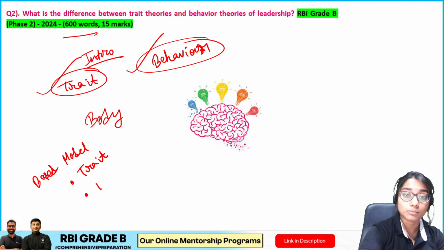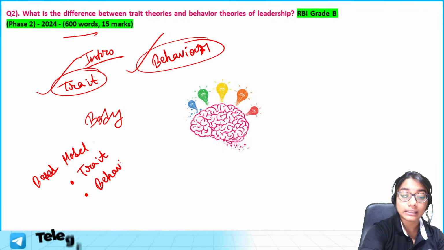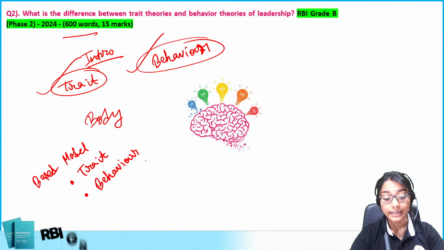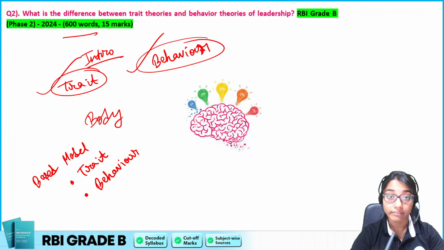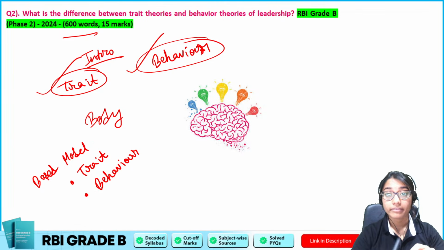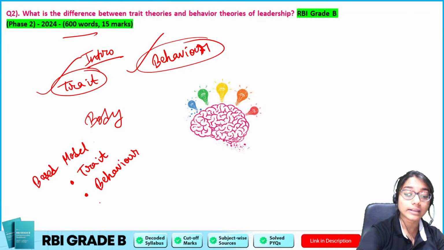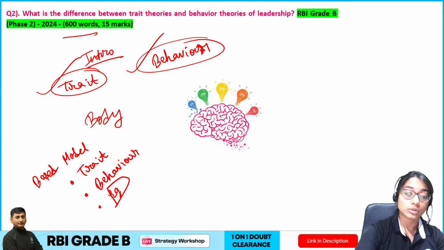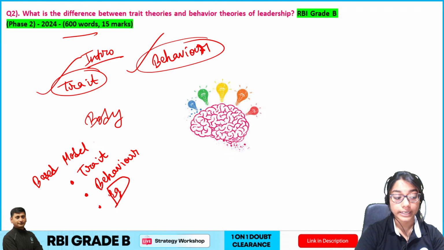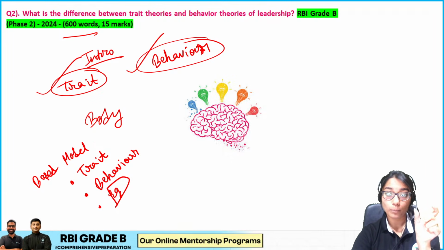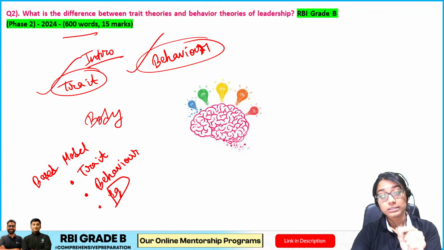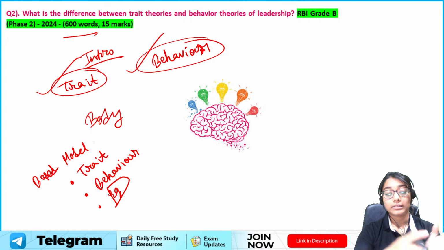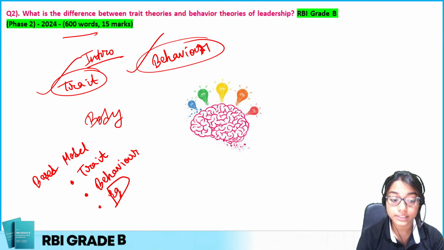Then I will mention about behavior theories. The leadership is something which we are understanding in terms of how different people are behaving. So different leaders will have a different behavior, etc., etc. And therefore, give an example if possible. So this is how we are supposed to write this in case of a difference. Pick one point of difference, answer for trait, answer for behavior, and if any example possible. This is the framework, right?